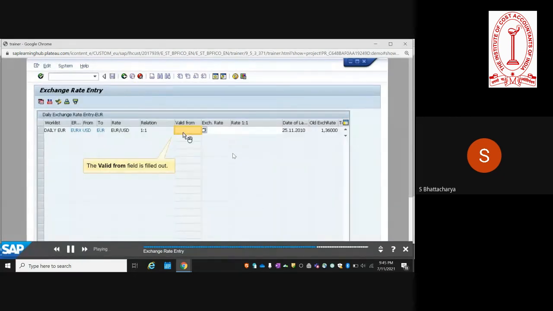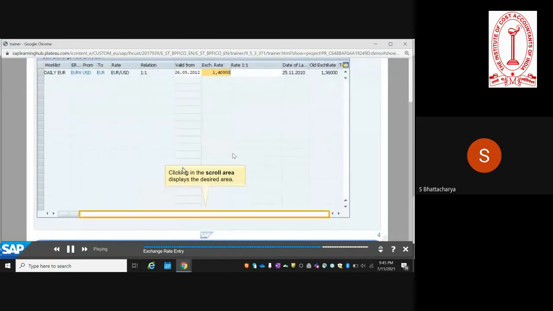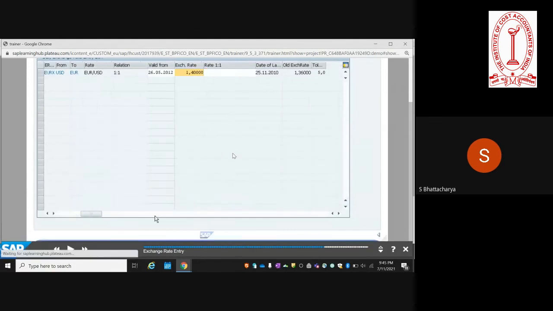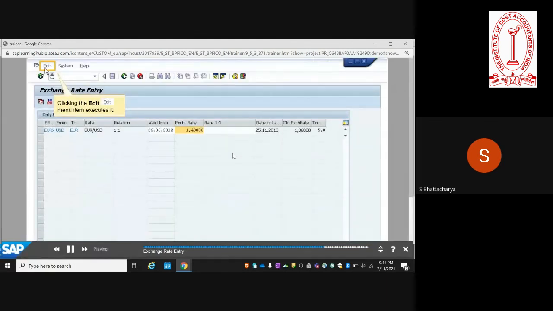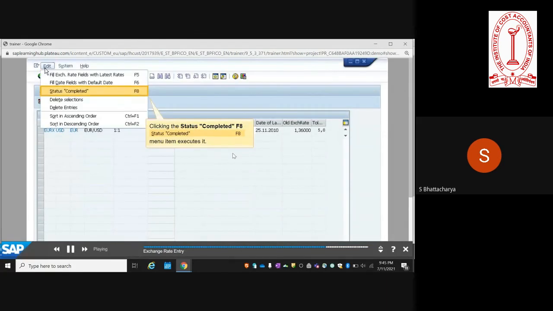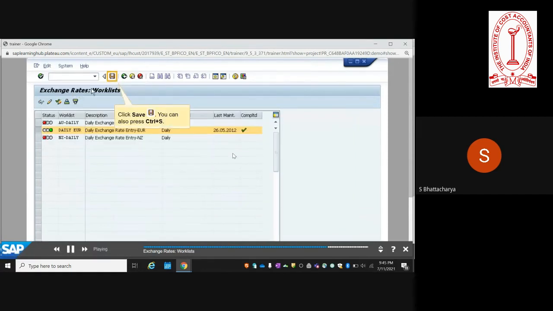Click enter exchange rates. Here you are entering the exchange rate manually. You mention the exchange rate, the exchange rate type is maintained, you specify the valid from, the validity period also needs to be maintained, and then you save it.